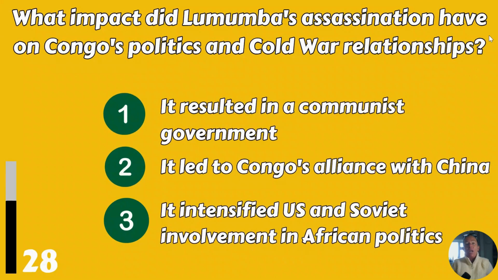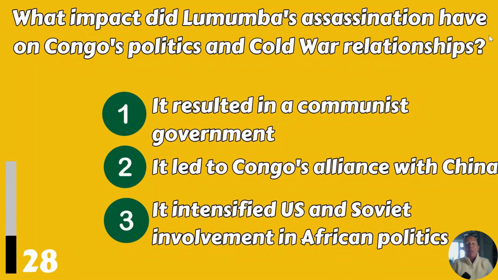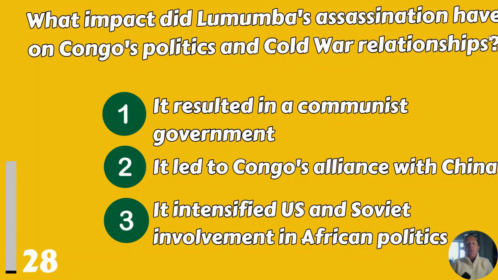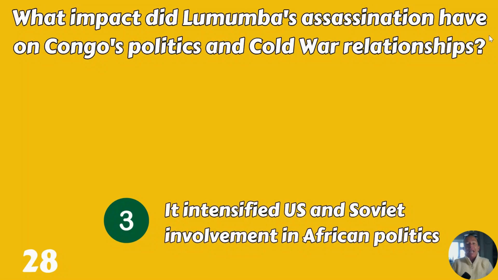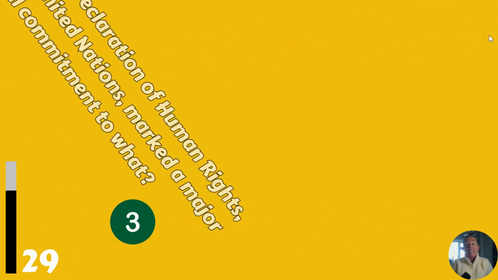What impact did Lumumba's assassination have on Congo's politics and Cold War relationships? It resulted in a communist government, it led to Congo's alliance with China, or it intensified US and Soviet involvement in African politics.